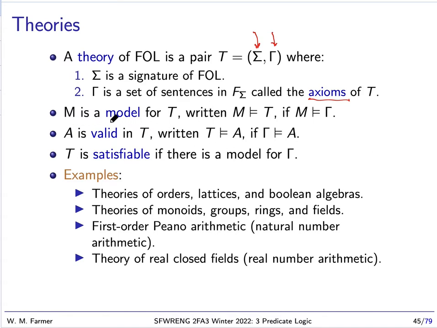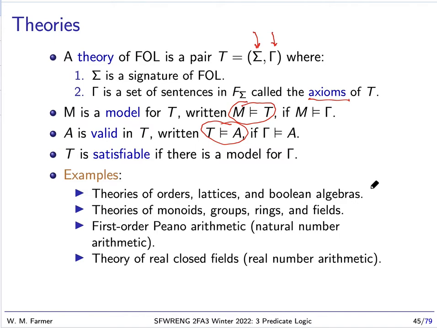Now, M is a model for the theory, which we write like this, if M is a model for gamma. And A is valid in a theory, which we write like this, if A is a logical consequence of gamma. And we say our theory is satisfiable if it has a model.